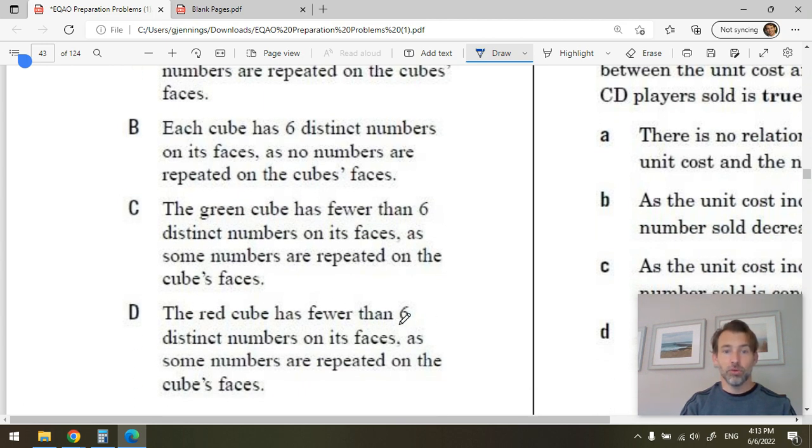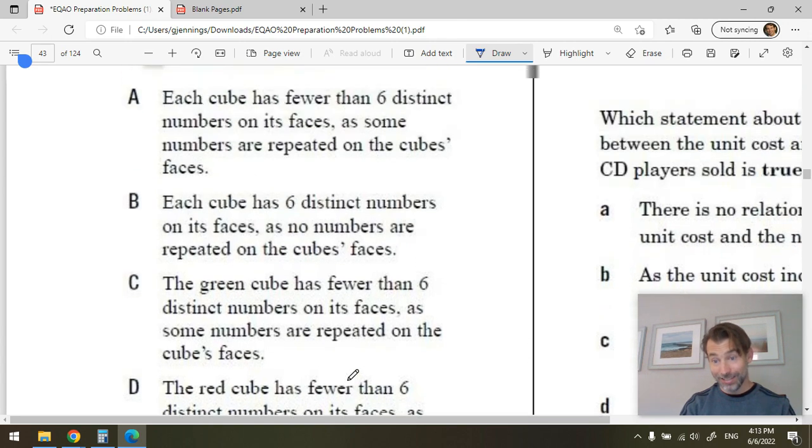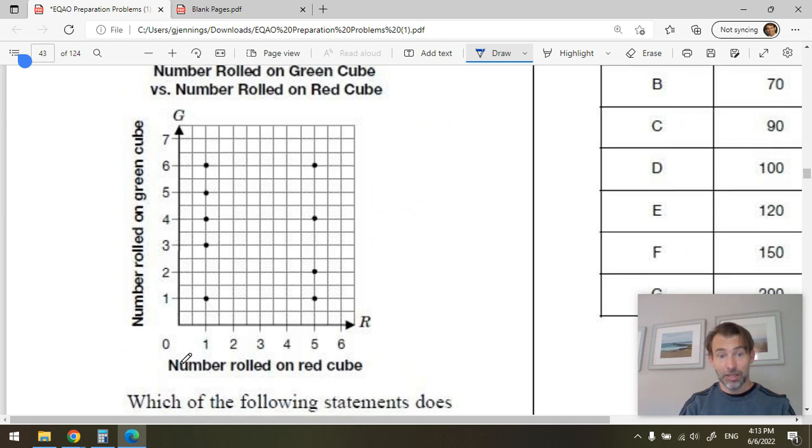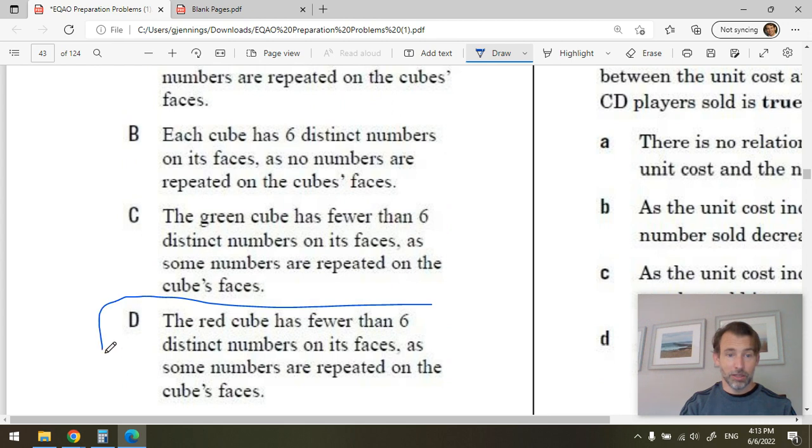The red cube has fewer than 6 distinct numbers on its faces, as some numbers are repeated on the cube's faces. That seems to be the most likely. D. Number rolled on the red cube. See, the red cube can only roll 1s and 5s. So probably the red cube has fewer than 6 distinct faces.